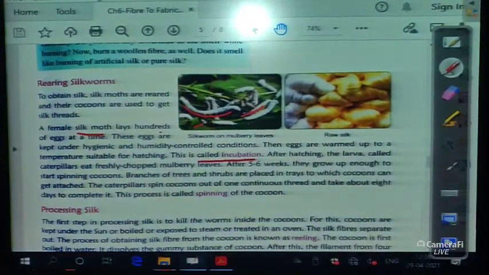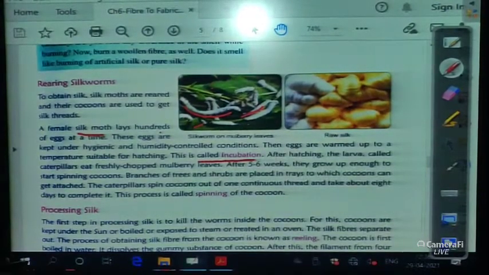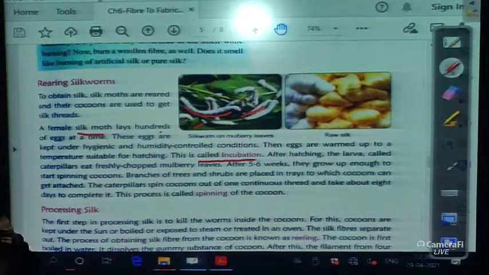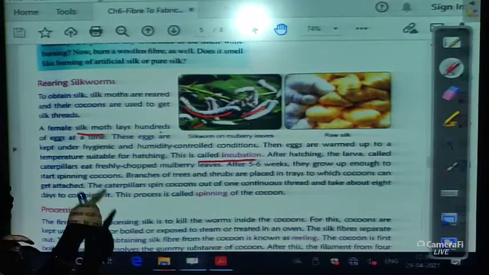After 5 to 6 weeks, they grow up to pupa, okay. So this is where they start spinning cocoons.